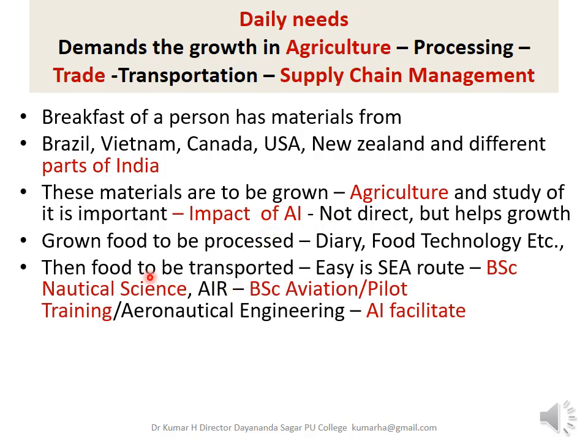And then the food which has been produced and processed is to be transported. For the transportation, the easy way for the intercontinental transportation is sea route. So that means study of that is very important. The course which will facilitate is BSc in Nautical Science, and that is very important. So for the transportation, it has to be shipped from one place to another. So BSc in Nautical Science is very important. It will be less impacted by AI, rather it will be facilitated.